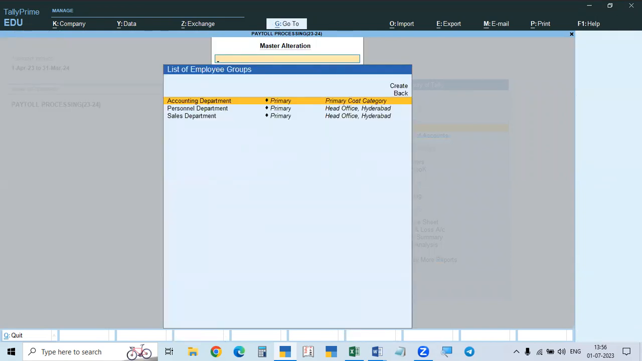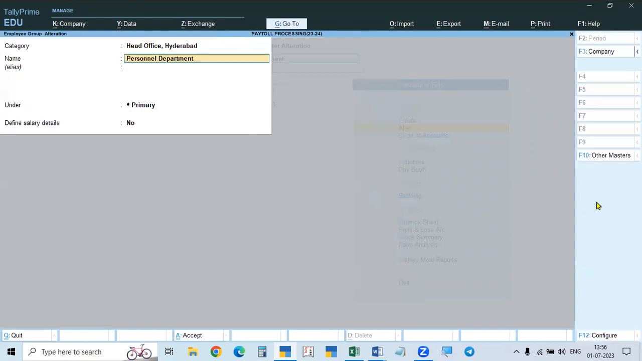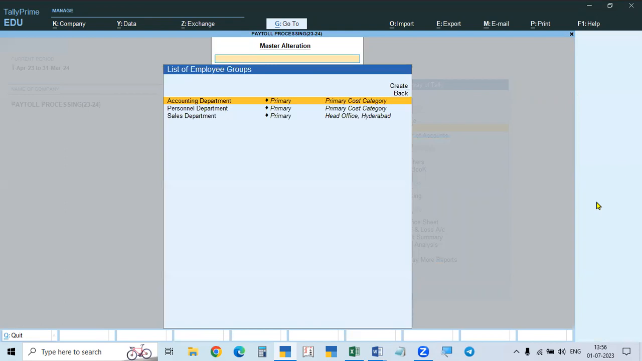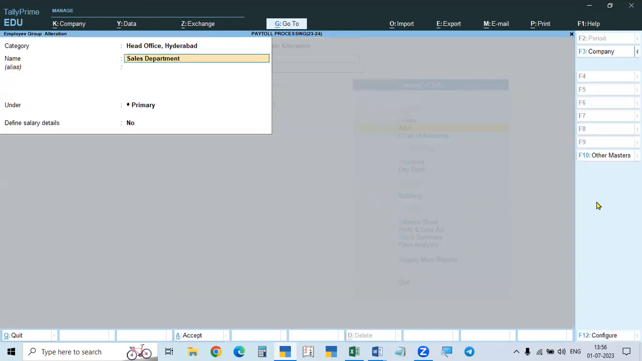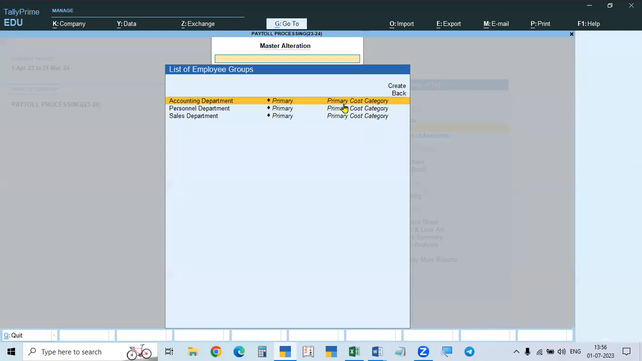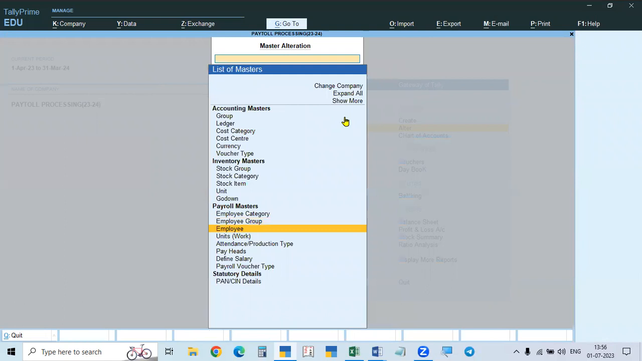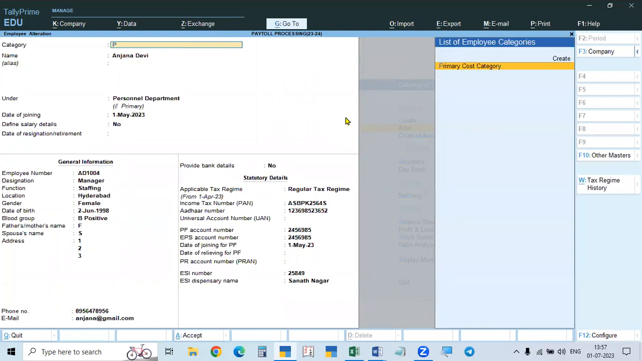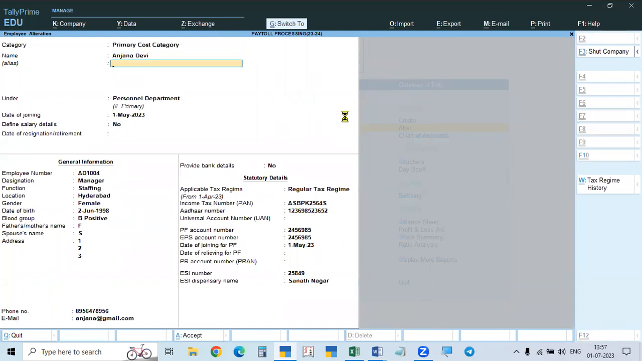You see, primary category. Then this department also, go up, backspace, just press P. Primary category is completed. Then the third one also, go up and make it primary category. So for all of these we made primary category. We removed the head office and then go to employees. The employees also, go up, backspace, take P primary category, then save.